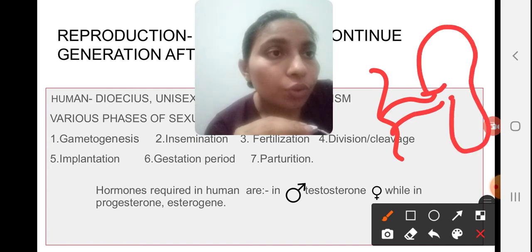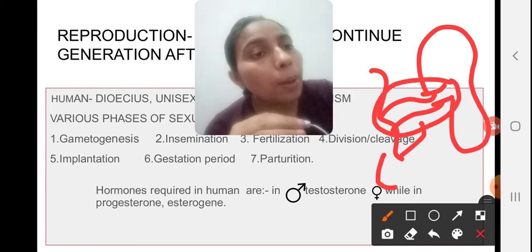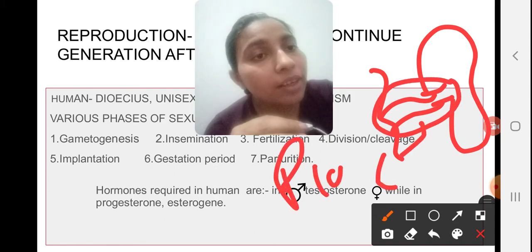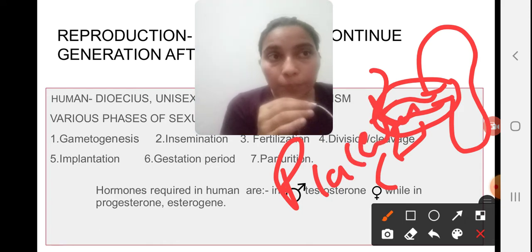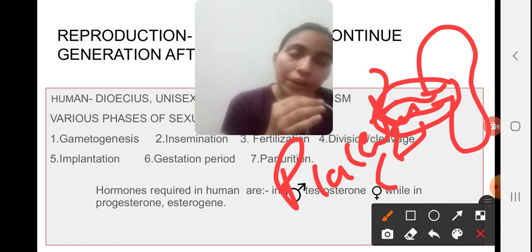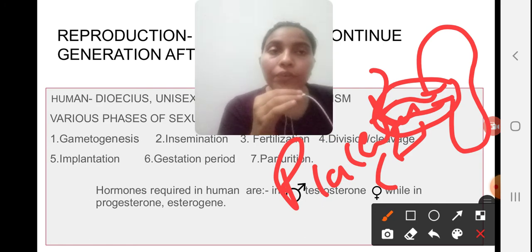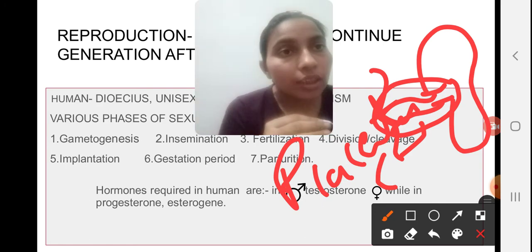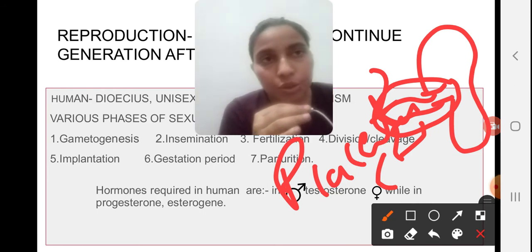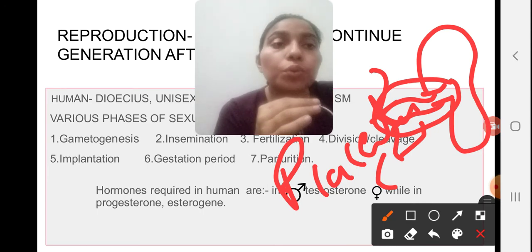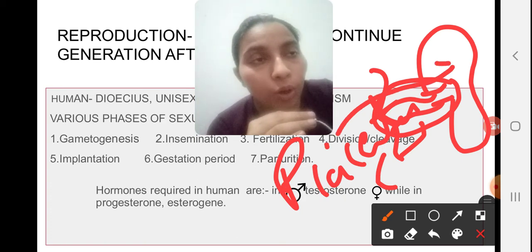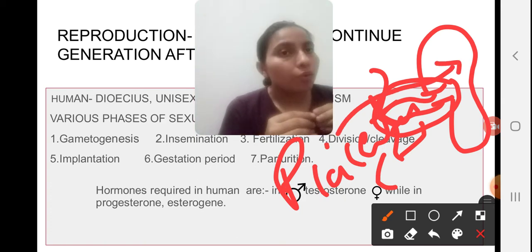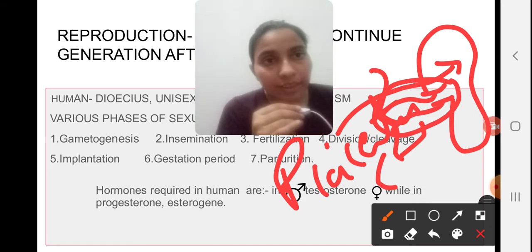The first thing that forms is the placenta. What forms here? The placenta forms here, and this placenta helps in providing the gases, O2 and CO2, and the nutrients through the maternal blood, and all these things are provided to the fetus. Right?